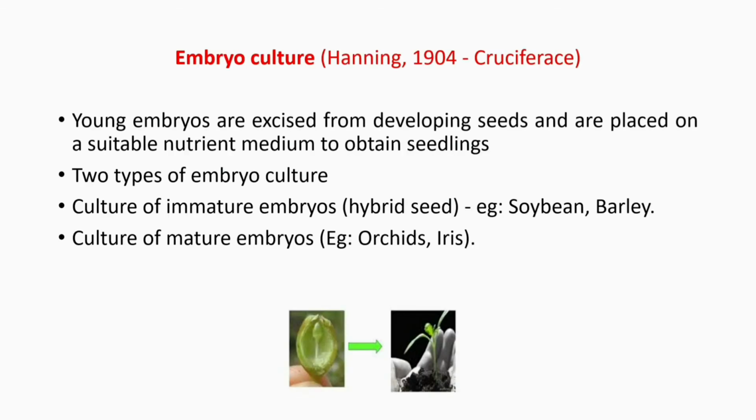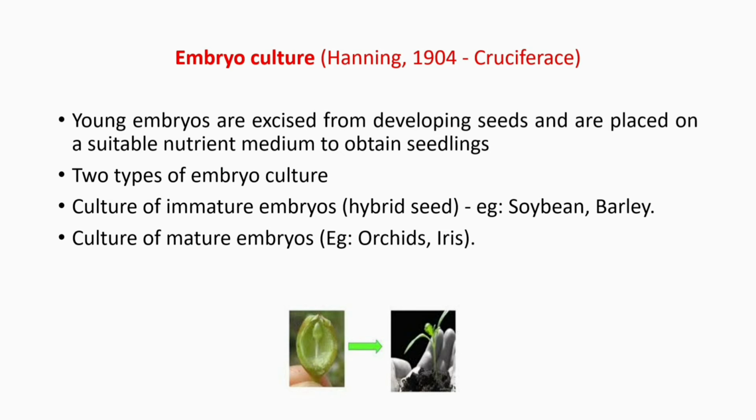Embryo culture. Young embryos are excised from developing seeds and are placed on a suitable nutrient medium to obtain seedlings. 2 types of embryo cultures are used. Culture of immature embryos, that is hybrid seed, example soybean, barley. Culture of mature embryos, example orchids, iris, etc.